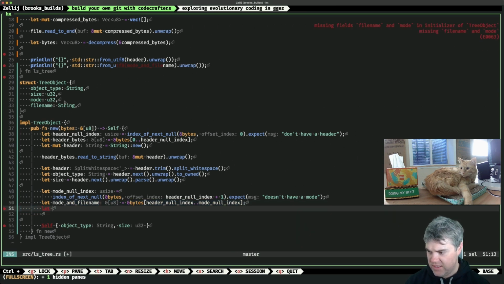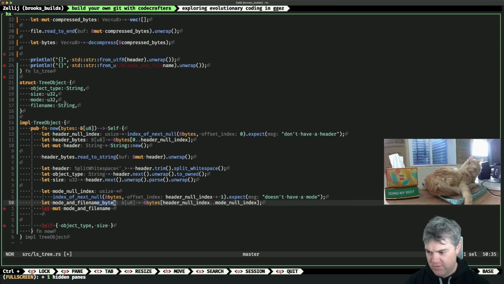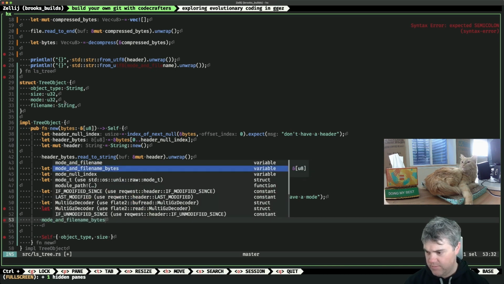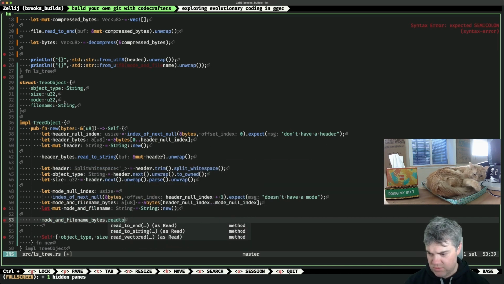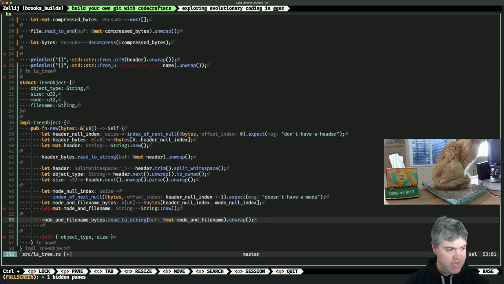So I have to read this to a string too. So this is going to be the mode and file name. So we have our bytes. This will be a string new. Mode and file name, bytes, read to string, mode and file name. Okay, that gives us that.